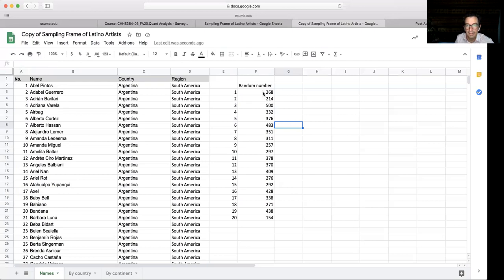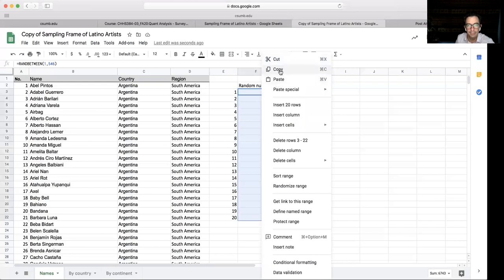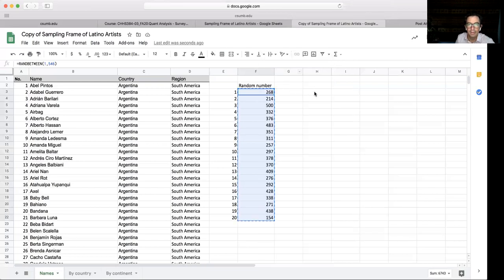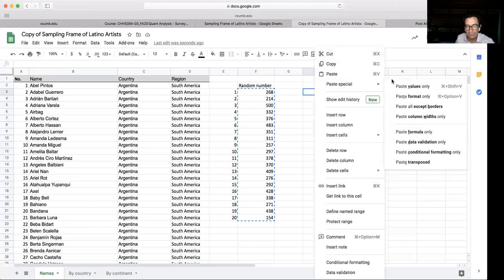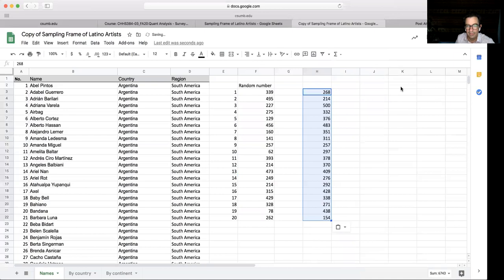Okay. And that gives us a list that's an unbiased sample of artists. Now, if I do anything else, it's going to change them again. So what I'm going to do is copy this list and paste it here, but not the formulas, just the values. And those were the values, but because the spreadsheet has changed, this generated another list of numbers. So this is my sample now.